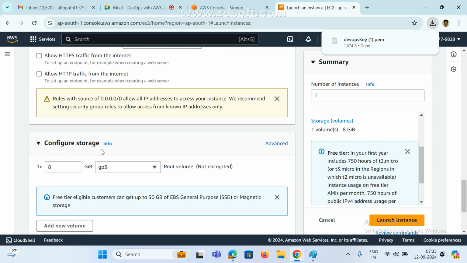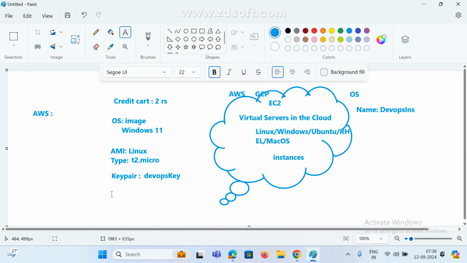Now this is the storage. How much storage do you want? By default, AWS gives only 8 GB for every instance. And this is the root volume. There are two types of volumes, and by default if we create any instance, it comes with the root volume only. If you add any extra volume, that is the EBS volume, elastic block storage.